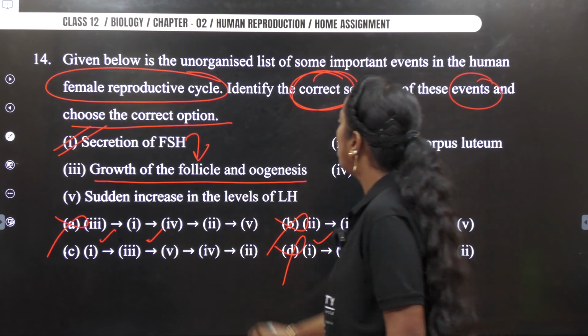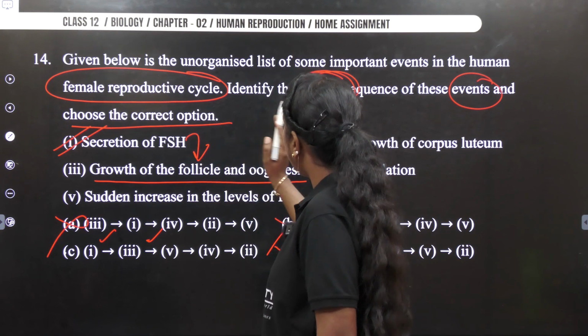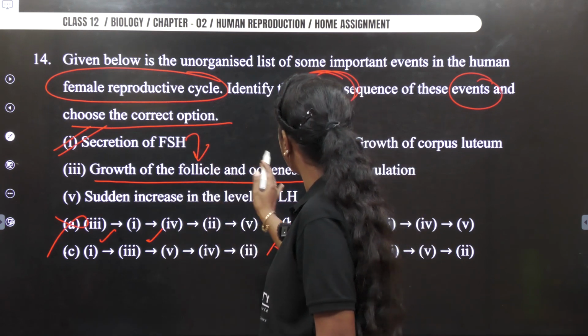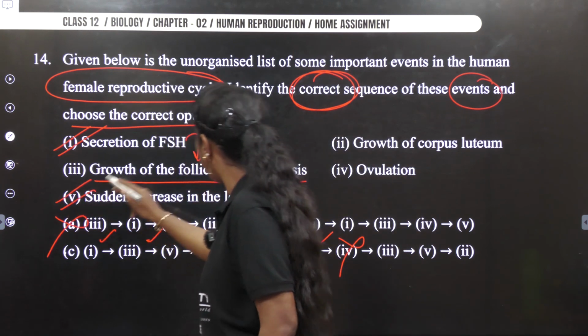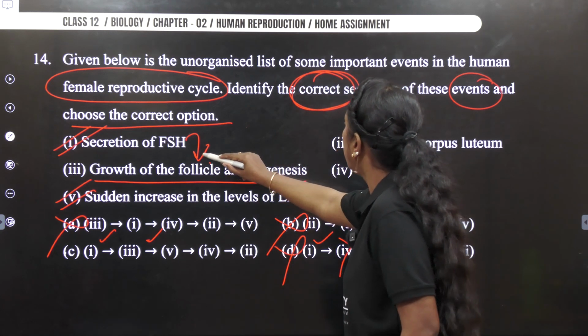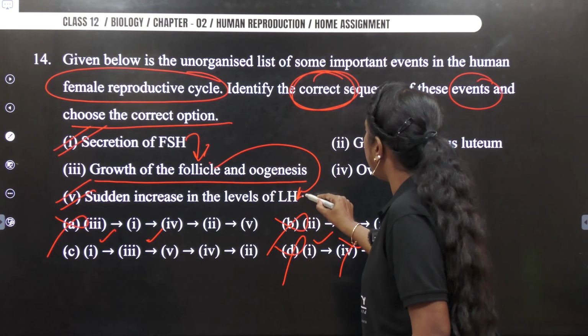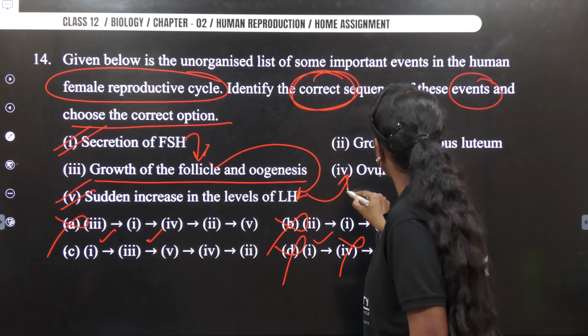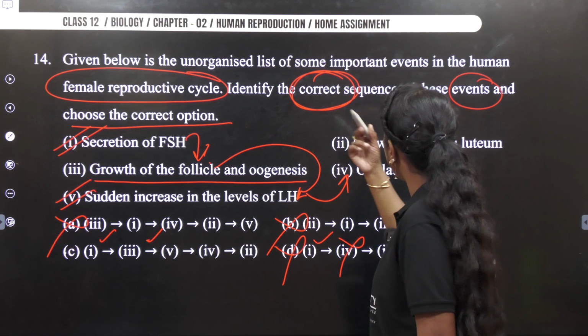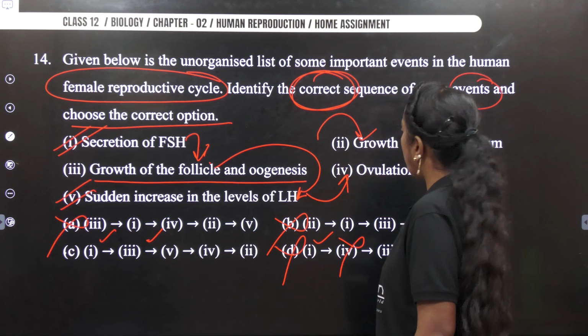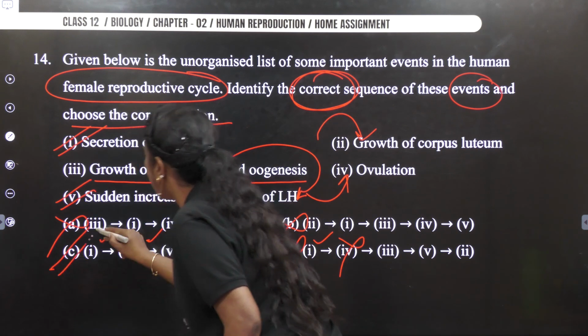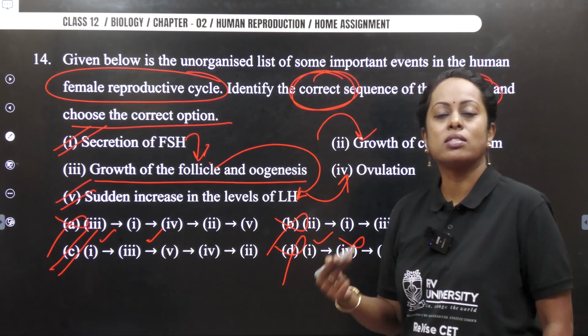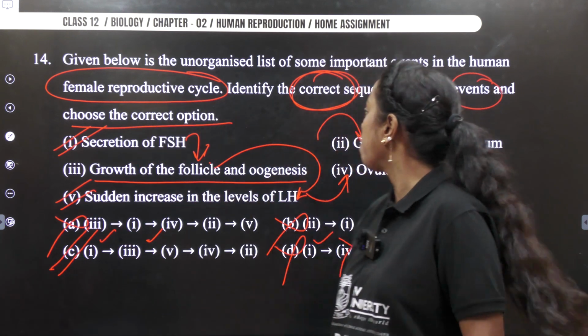Let us counter check. Now sudden growth of the follicle, increased estrogen. Estrogen, what about increase of LH? Correct. After that, after this occurred, when LH occurred, ovulation took place. Ovulation occurred means Graafian follicle transformed into corpus luteum. Definitely our answer is option C. Go ahead, mark your answer as option C for this particular question.